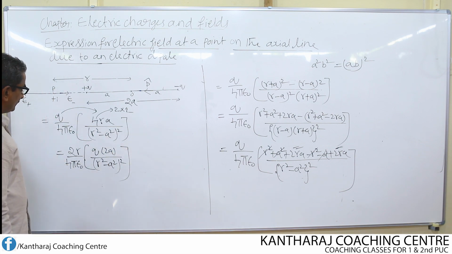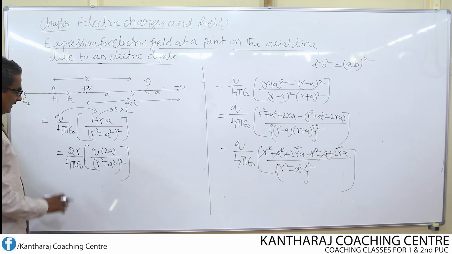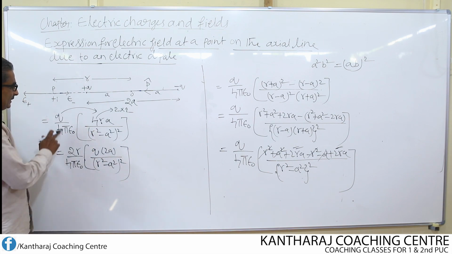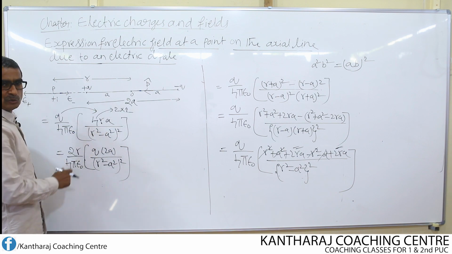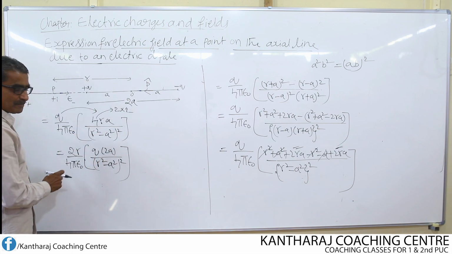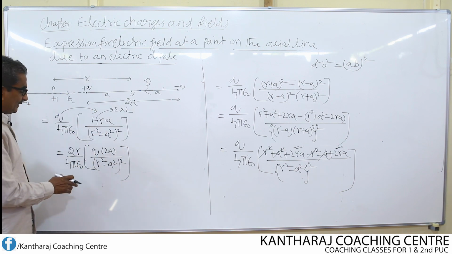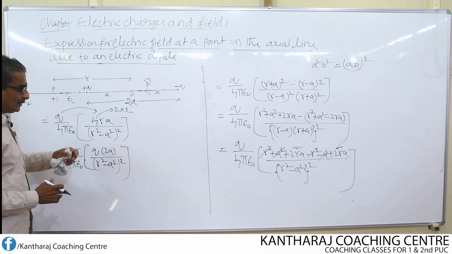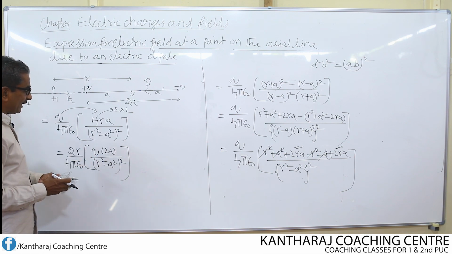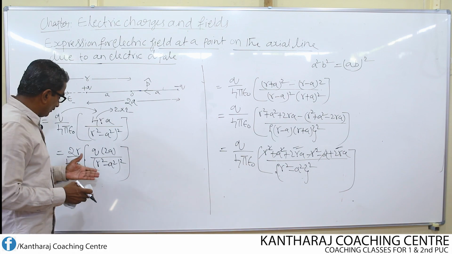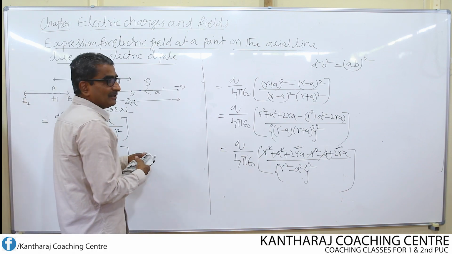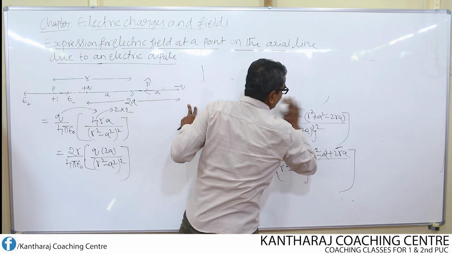Okay. So the purpose of taking this Q inside and splitting 4 into 2 into 2 is to make some substitution for Q into 2A. What substitution can I make for Q into 2A? For Q into 2A, I can substitute it as equal to dipole moment. Okay, let us simplify this now further.